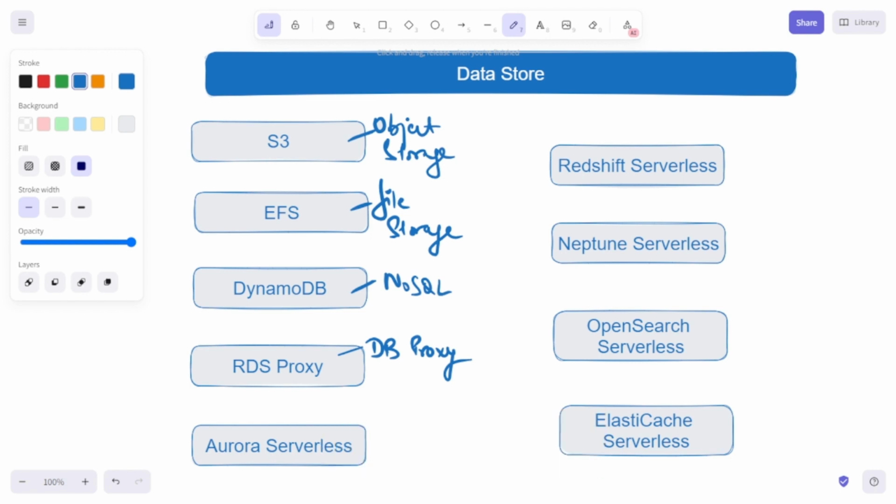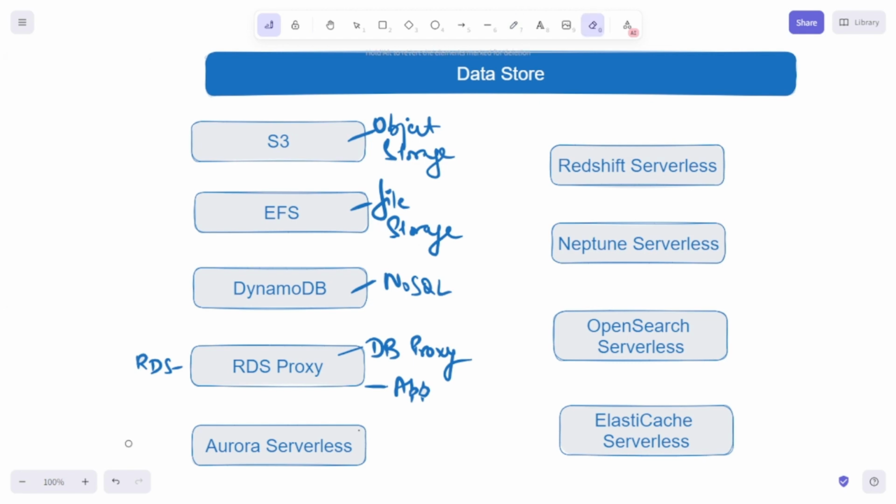Basically, RDS Proxy sits between your application and RDS. If I just quickly draw it here, let's say this is my RDS Proxy, then let's say this is my RDS database, and this will be my application. So RDS Proxy sits between your application and the RDS.